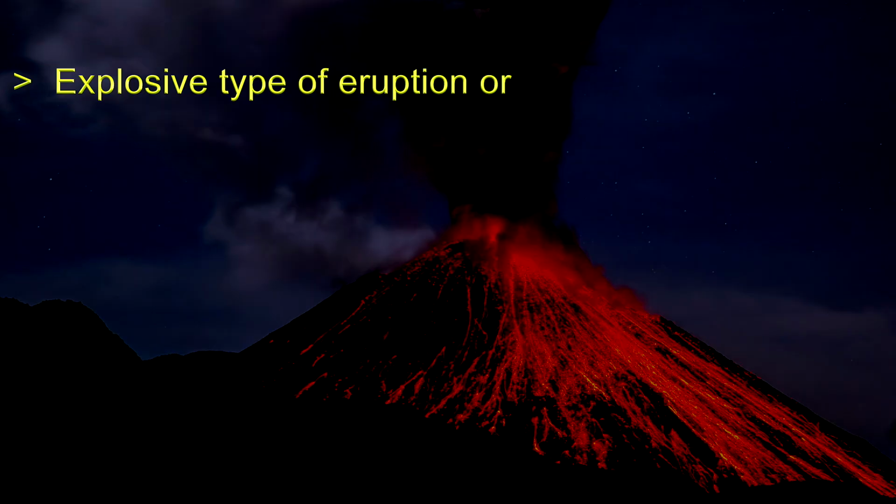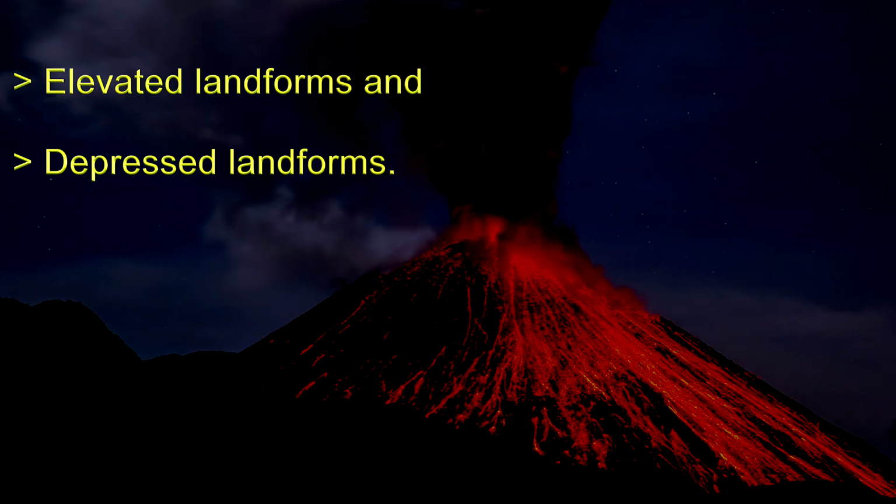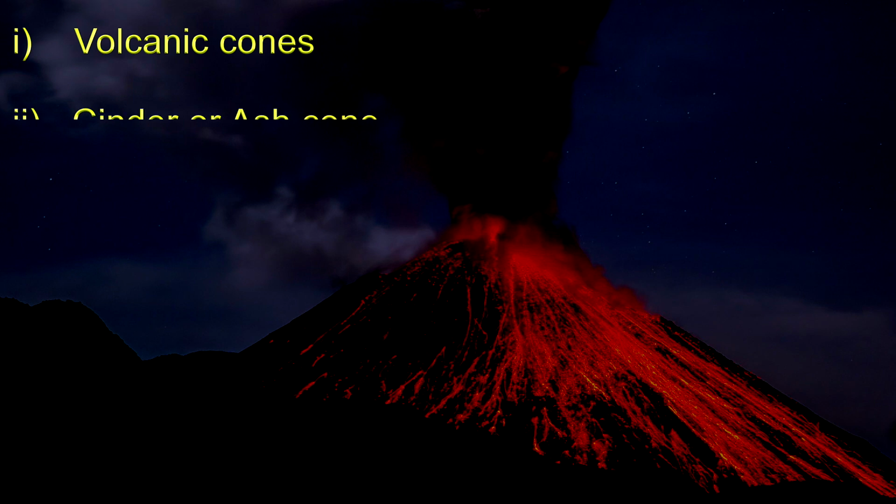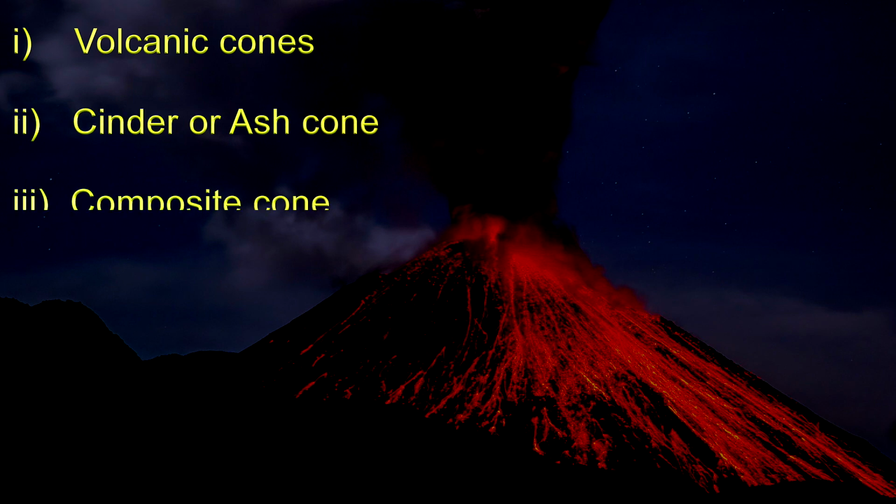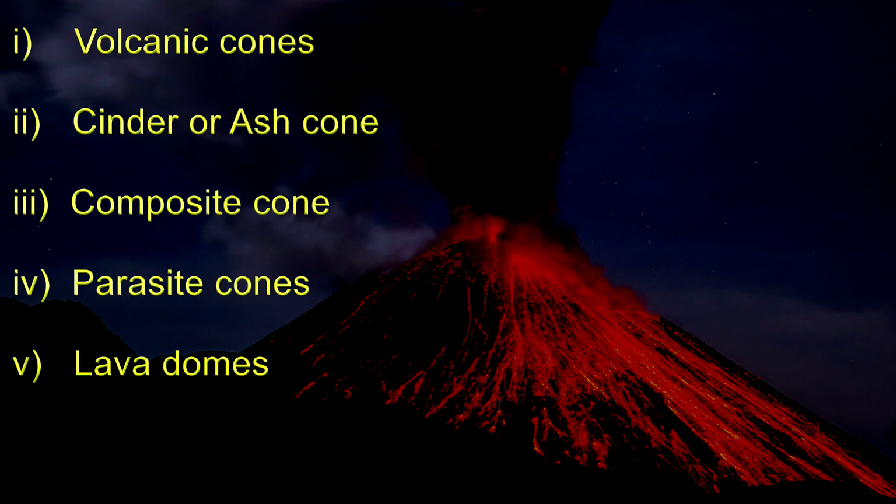The extrusive landforms are formed either from A. volcanic type of eruption or B. fissure type of eruption. The explosive type of volcanic eruption can be further classified into elevated landforms and depressed landforms. The elevated topographic features produced by explosive type of eruption are 1. Volcanic cone, 2. Cinder or ash cone, 3. Composite cone, 4. Parasitic cones, 5. Lava domes, 6. Lava plugs.